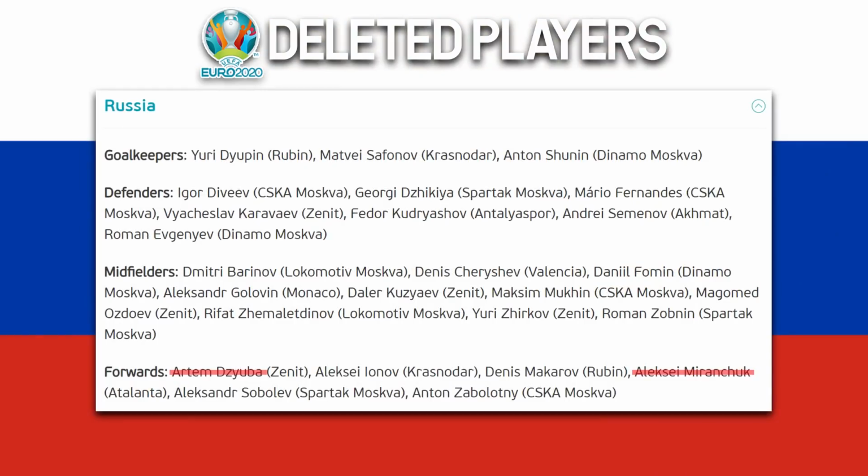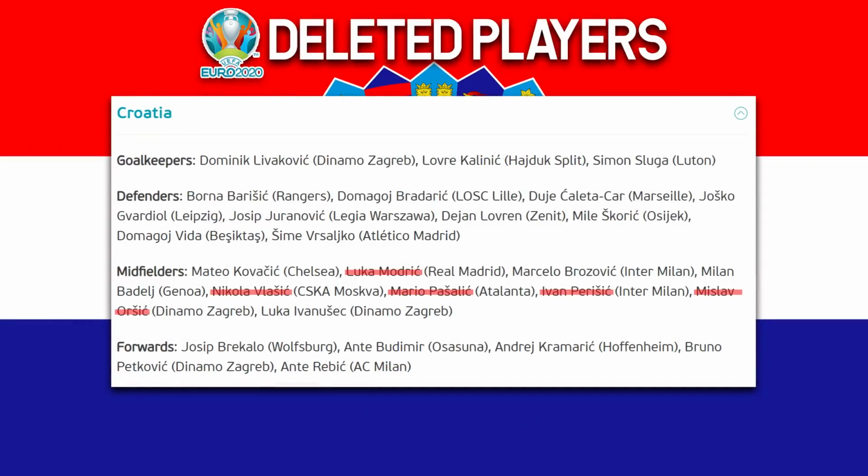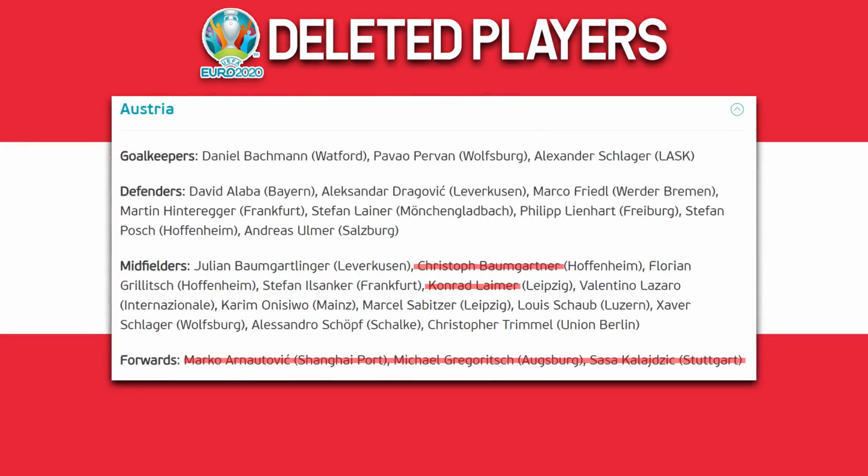Russia are losing Miranchuk, Dzyuba. England, I would honestly say, are the favourites in this simulation, as they are only losing 2 players in Sterling and Kane. They haven't been able to score and they still find themselves in the quarters, but that's 2 big players from their squad, no doubting. Croatia are losing Ivan Perisic, Vlasic, Luka Modric, Orsic, and Pasalic. Austria are losing Konrad Laimer, Gregoritsch, Arnautovic, Baumgartner, and Kalajdzic.